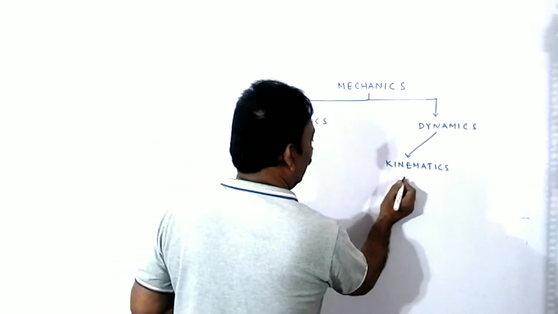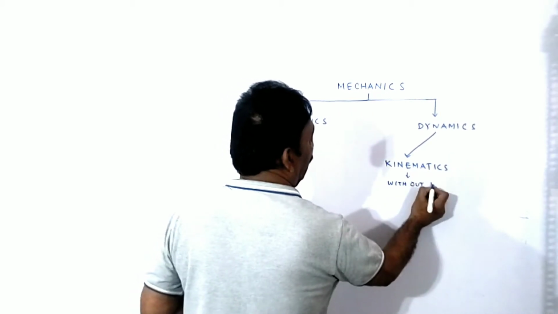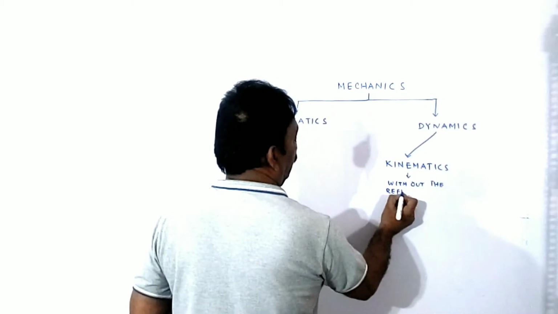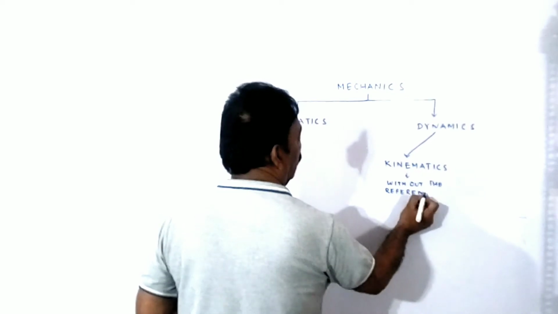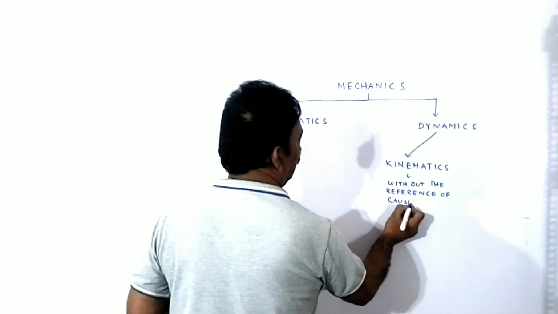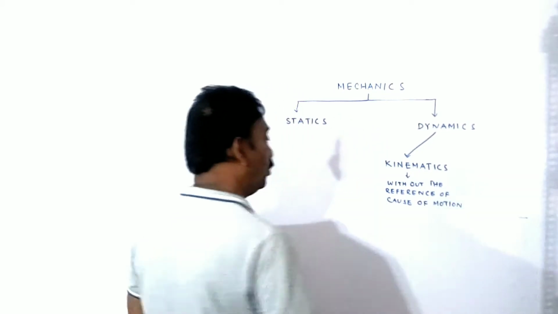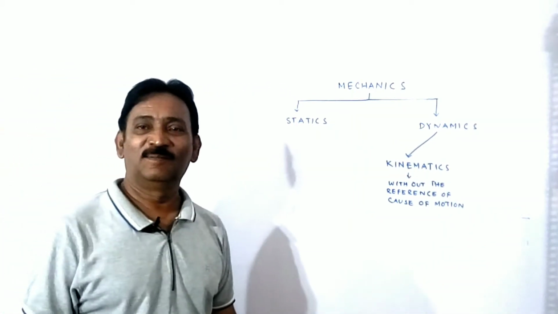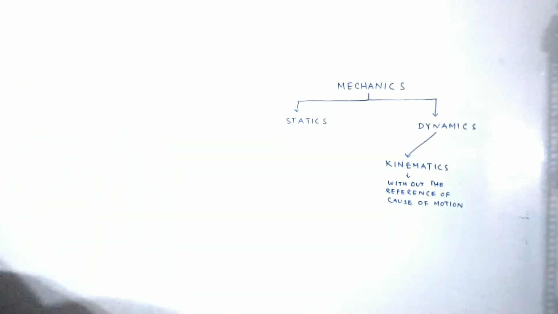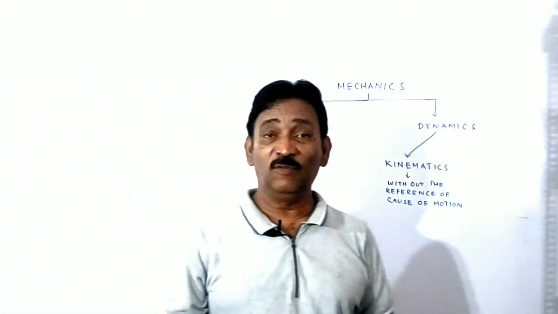I can write here. What is this? Without the reference of cause of motion. It's the kinematics. Kinematics explains us about the motion of the bodies without the reference of cause of motion.